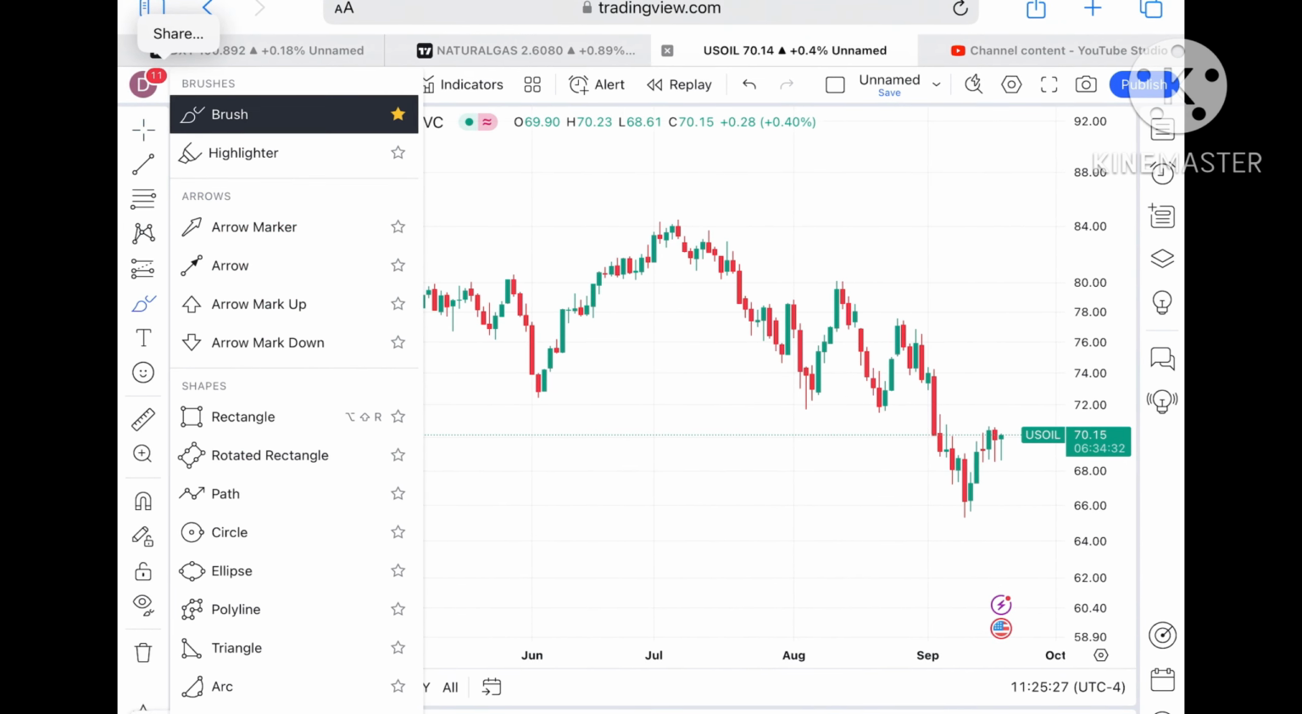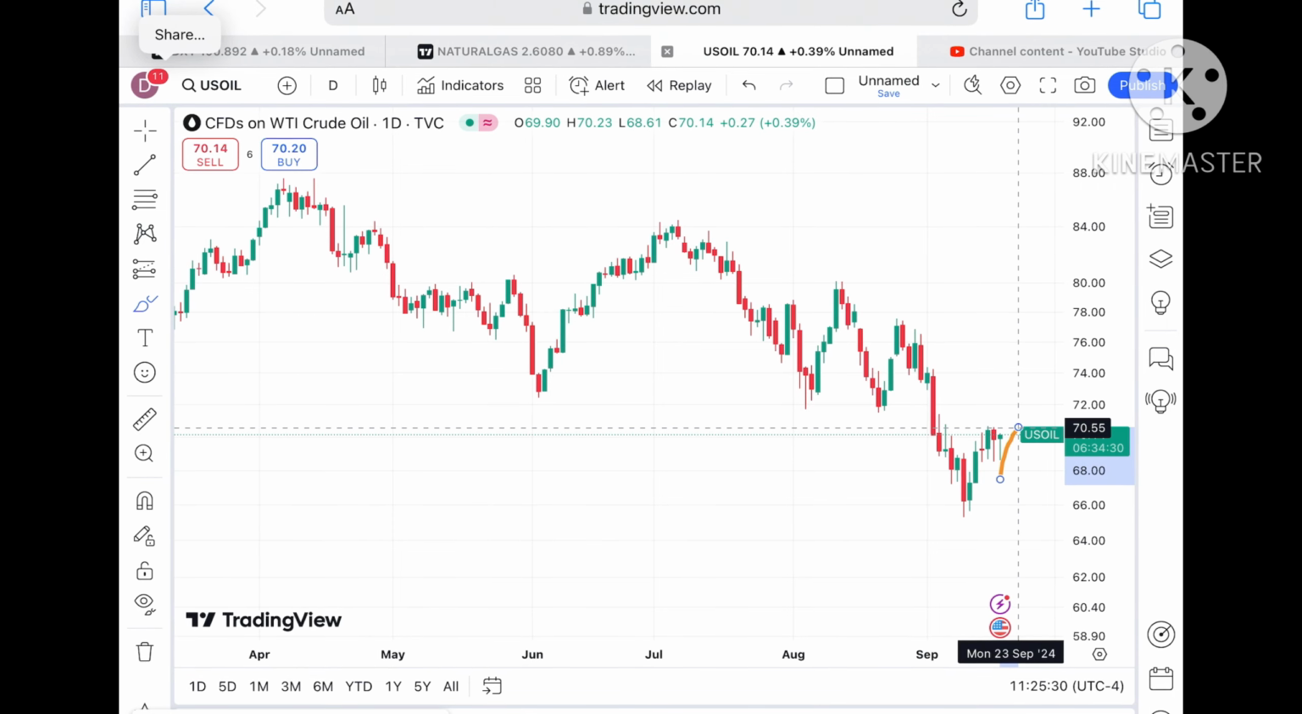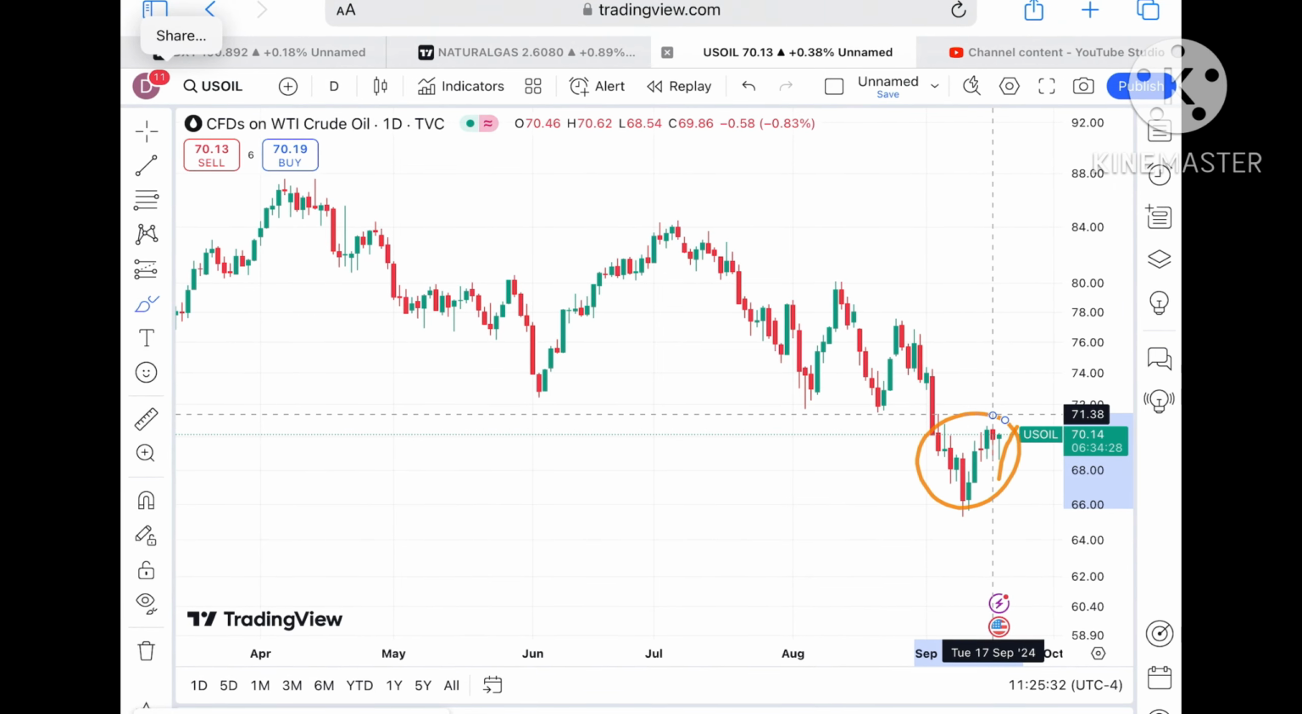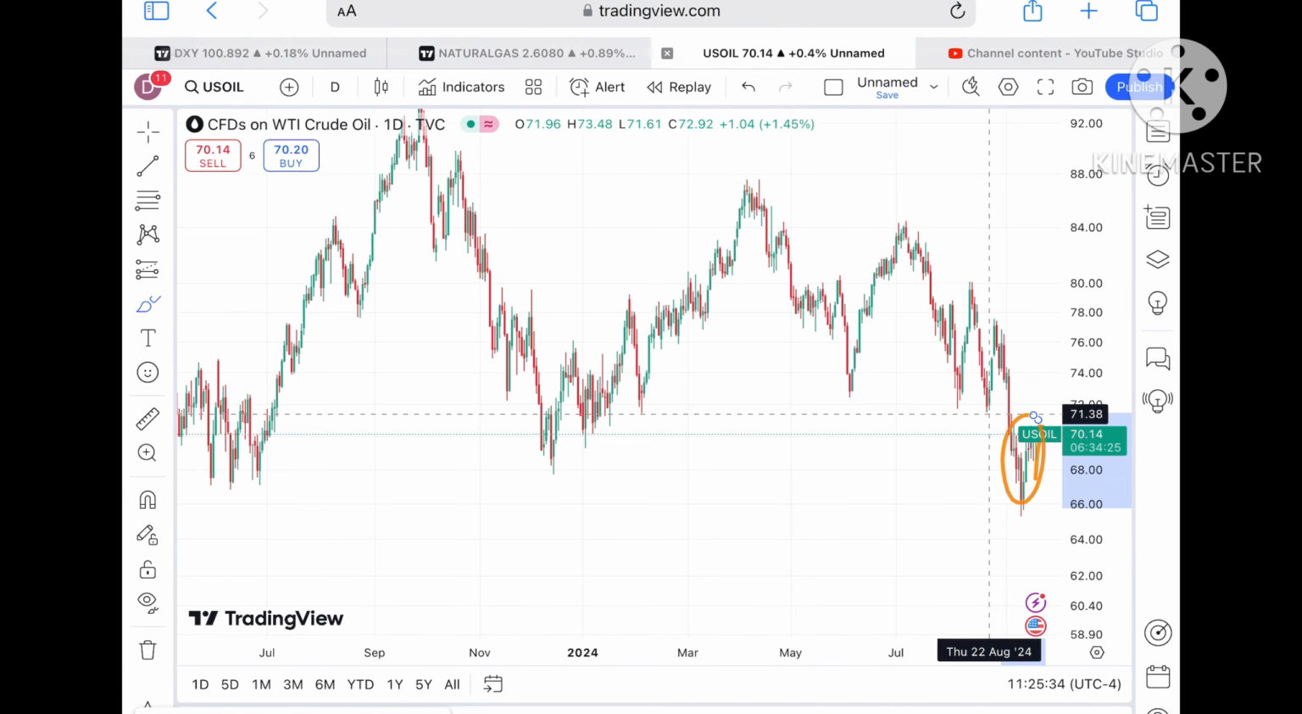Look at this particular chart. If the price keeps moving above a level of around $70.5, we can see a further upside movement, and then there will be a further upside.